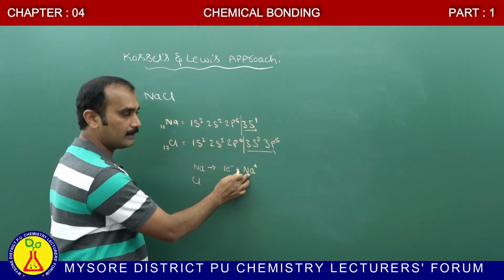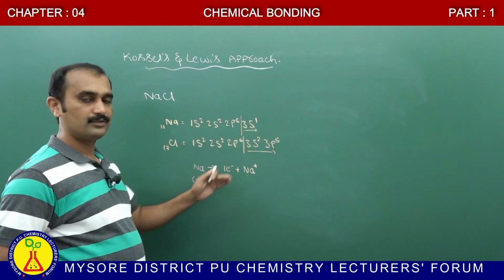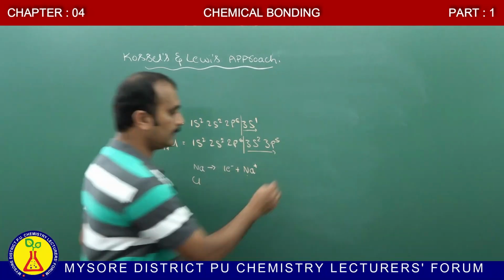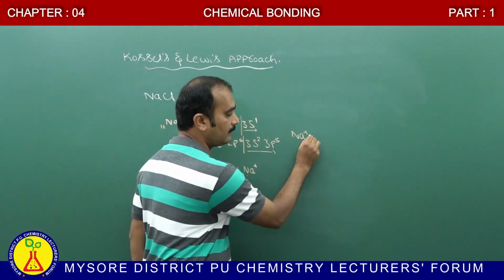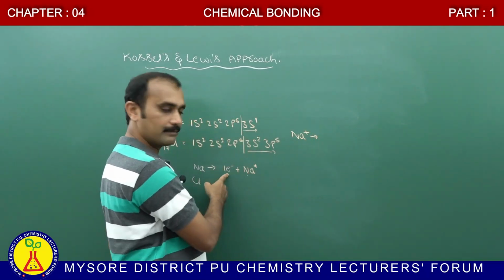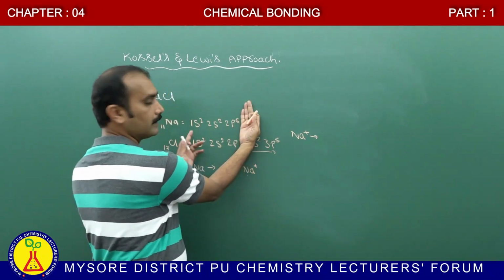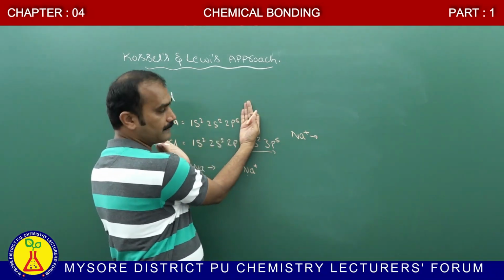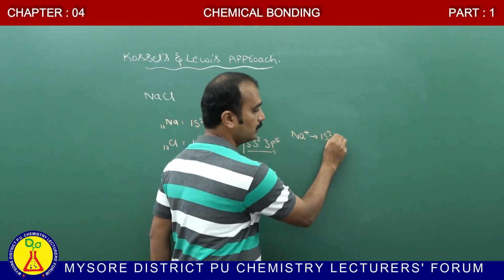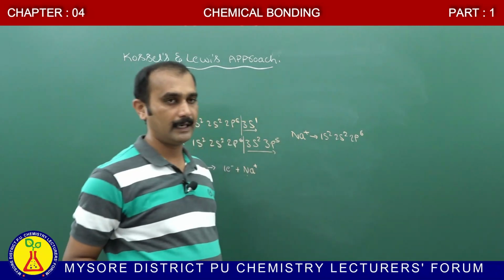For this sodium ion, what is the electronic configuration? 1s2, 2s2, 2p6. The electronic configuration of Na plus became what? One electron is less because we are losing one electron. After losing one electron, resulting in the formation of 1s2, 2s2 and then 2p6. This is the electronic configuration of Na plus.